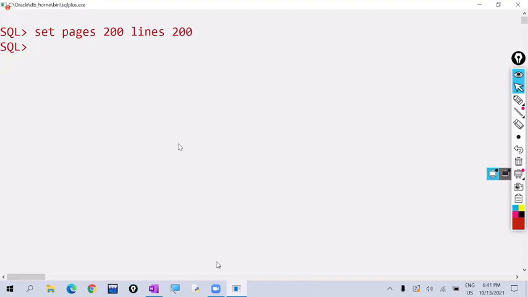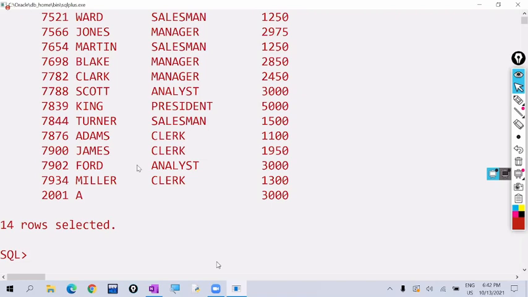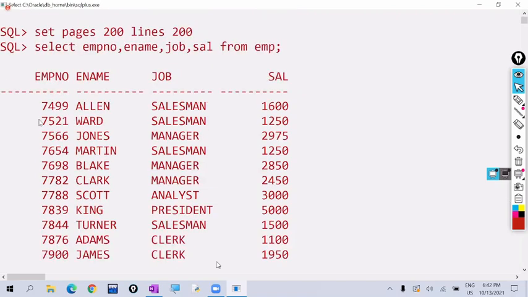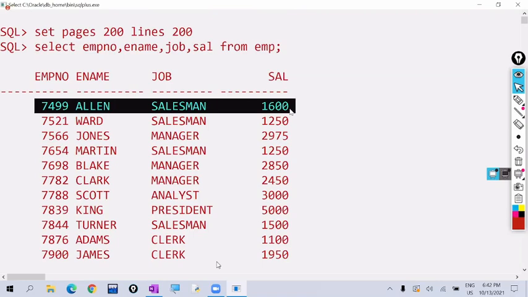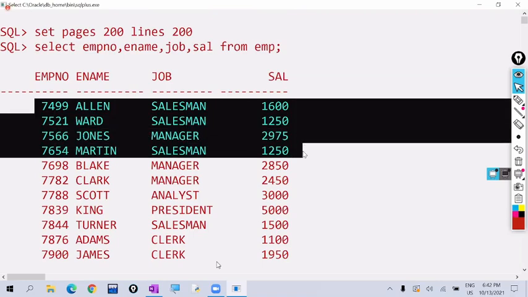So I am using one command here, select. I want to get employee number, employee name, job designation, and salary. This data is available in the EMP table. Some records already exist, and now I am retrieving them by using the select command. This select command comes under DRL, data retrieval. We are opening the existing data here. It is displaying 14 rows, with four columns: employee number, employee name, job, and salary.